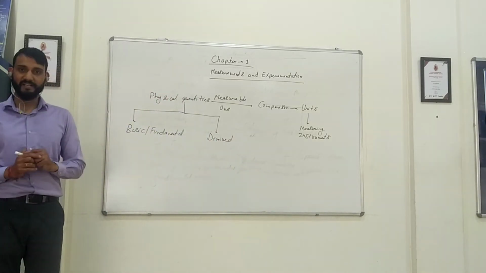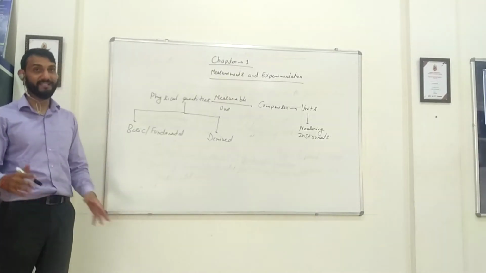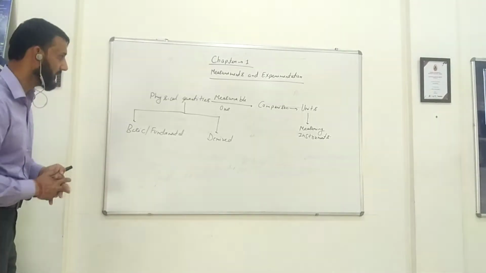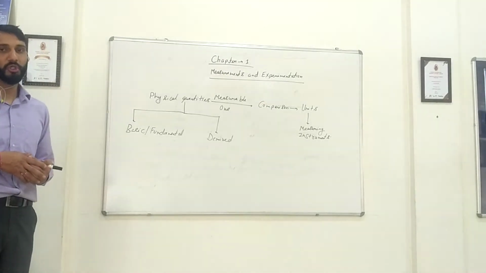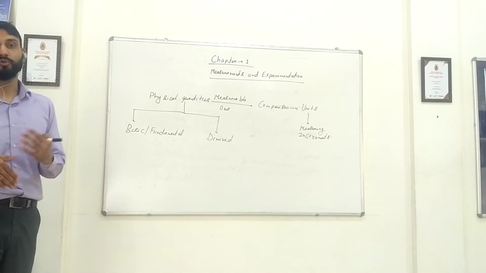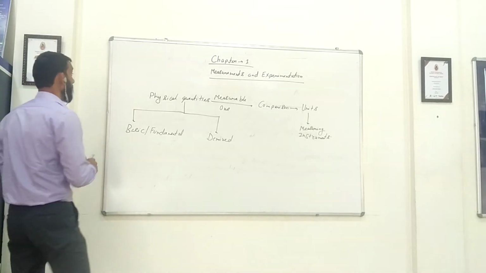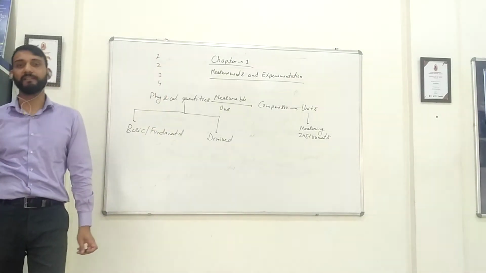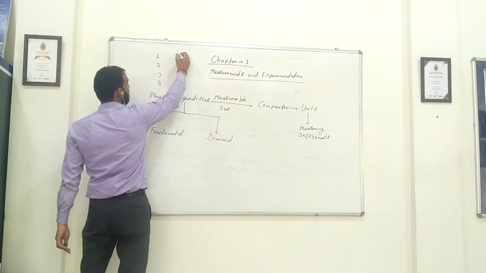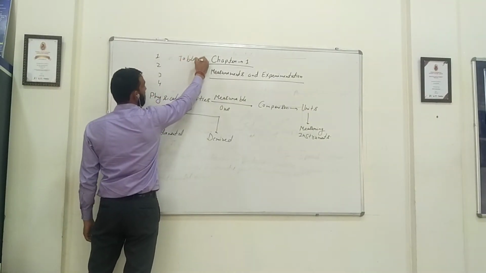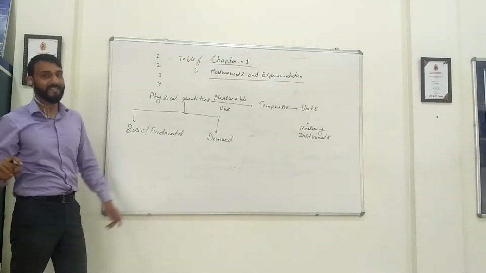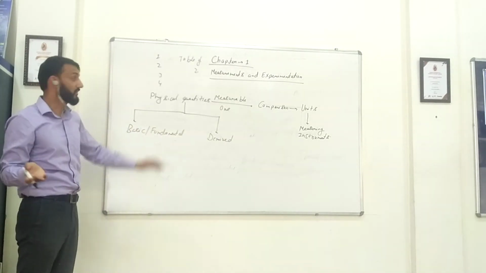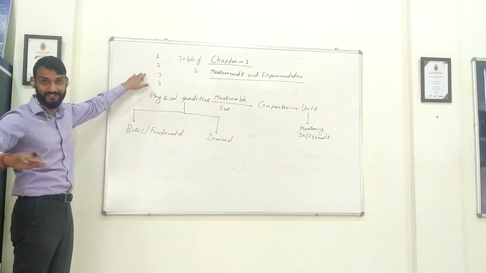Now what are basic or fundamental physical quantities? As the name is telling you, basic or fundamental. I always ask this question in the class. Imagine in your grade 1 or grade 2, you must have learned how to count the things, like 1, 2, 3. Then as we move on to grade 3, 4, 5, you started learning tables. Table of 2, table of 3. So is it possible for us to study the tables without studying the counting numbers? Answer is no. So counting numbers are what? They are the base.